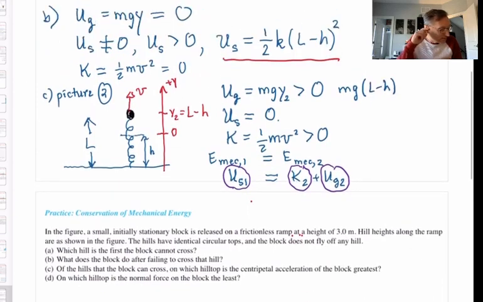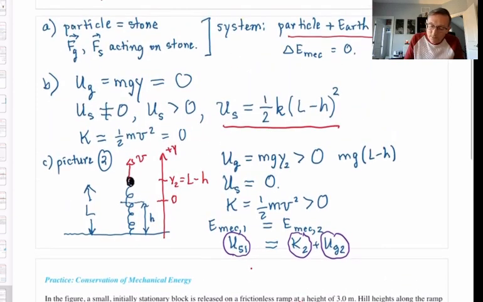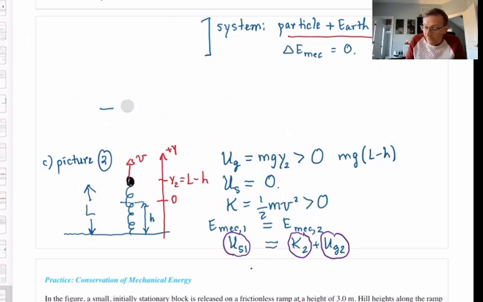I am running out of room, so bear with me, I'm going to clear some space so that I can draw a new picture. I'm going to call it, for lack of anything more creative, picture 3.